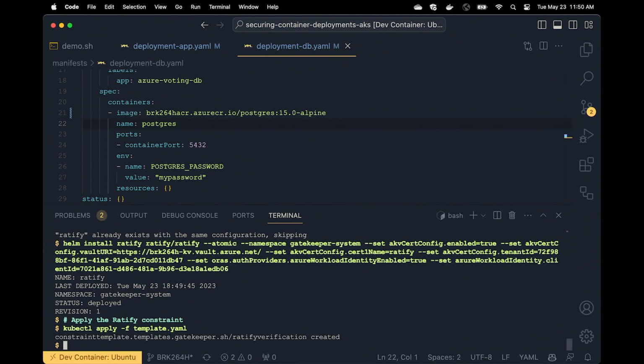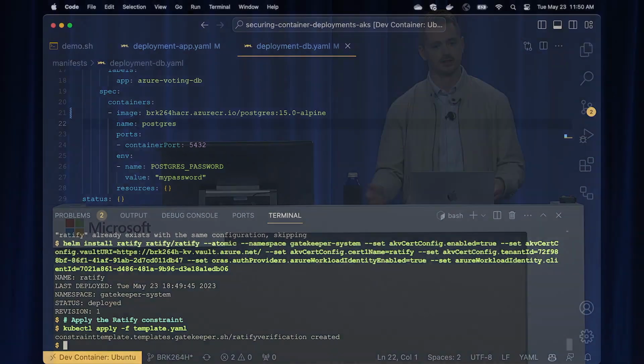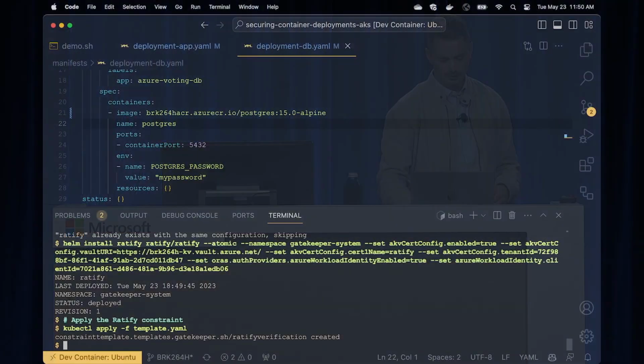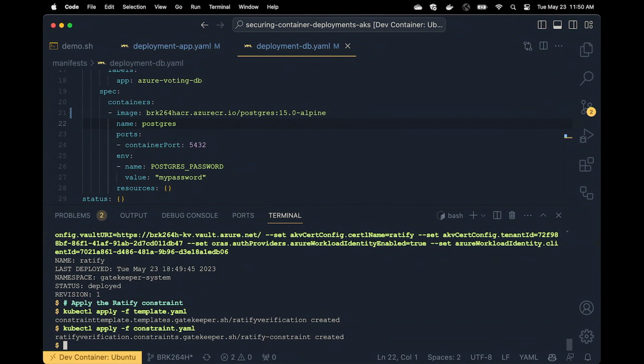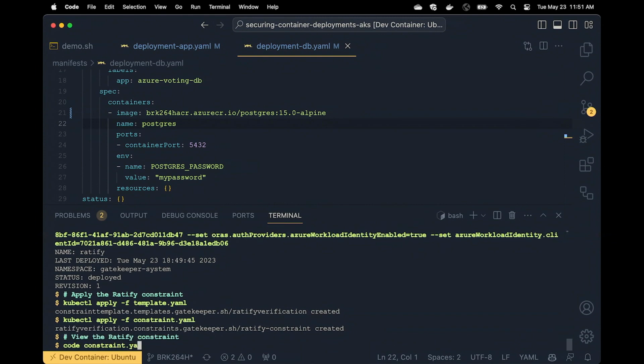I have to deploy some constraints. So just having Ratify there running and having a pod running inside of my AKS cluster doesn't do anything. I have to deploy a template that defines how it's going to validate that signature and create the Kubernetes resources for that. And then I also have to deploy a constraint. And so now I have a template deployed and I have a constraint deployed. But let's take a look at what the constraint looks like.